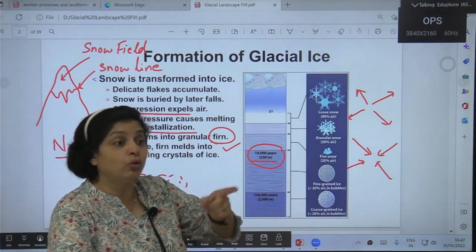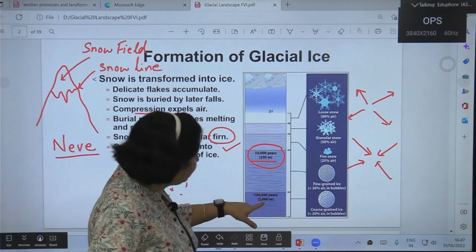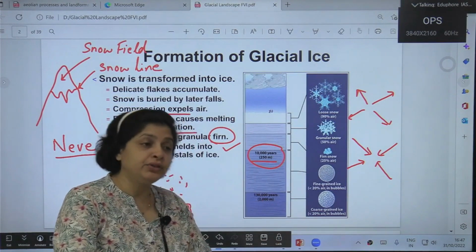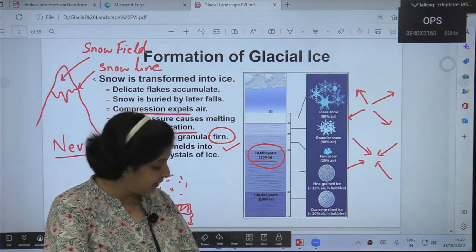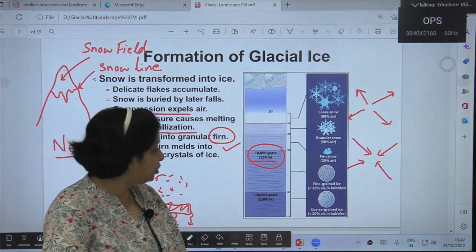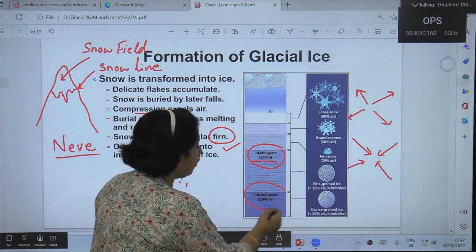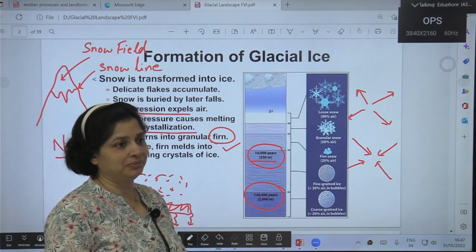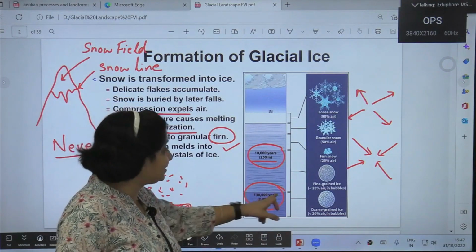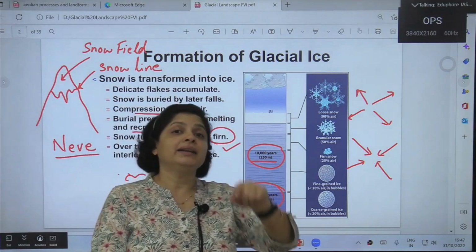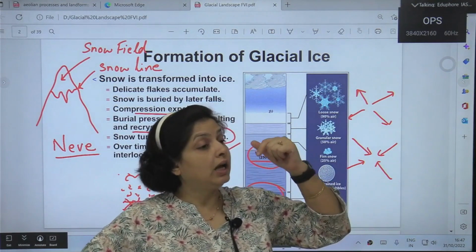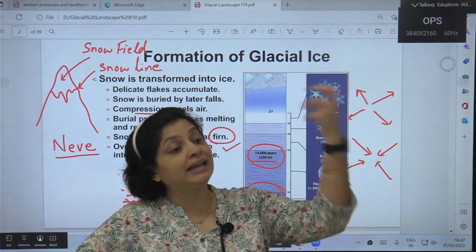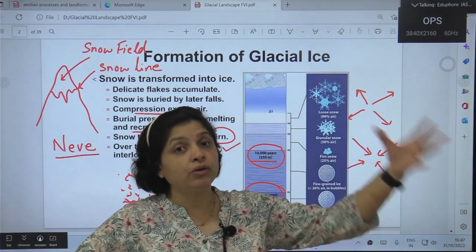So this is a slow process, and if you go further down, 2 kilometers below, the ice you find at 2 kilometers depth beneath a glacier fell around 130,000 years ago. That is why, whenever we study climate change, you must have heard about ice cores being taken out from the Antarctic ice sheet or from Greenland.